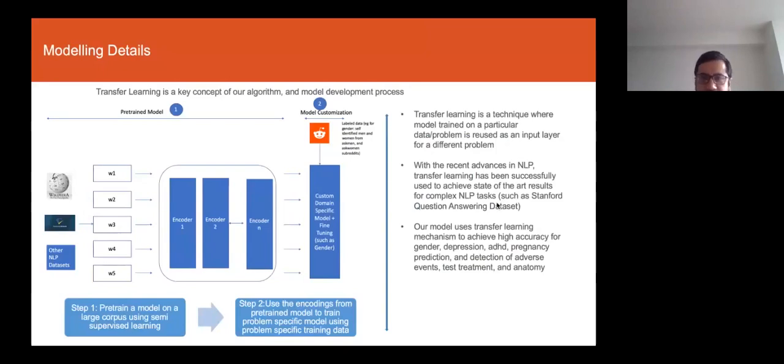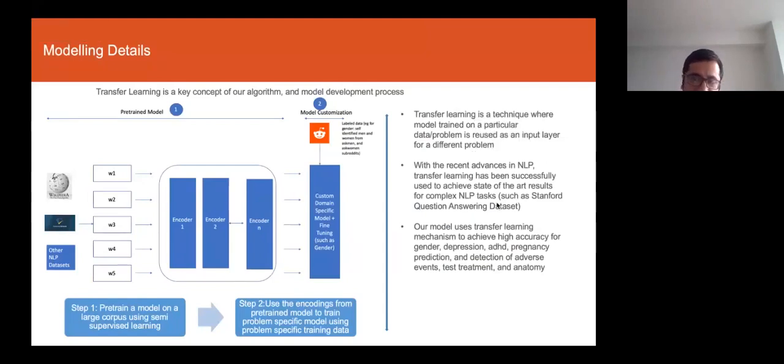One of the big issues in NLP is to really get the domain specific data. If you pre-train a model on a large corpus of data, the model can figure out the intricacies of the language itself, and then you have a small domain specific data set and customize your model on that, then you get very accurate predictions.